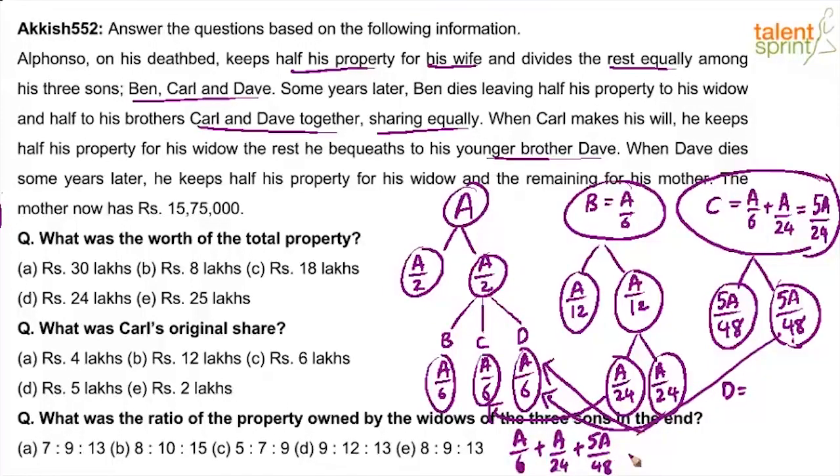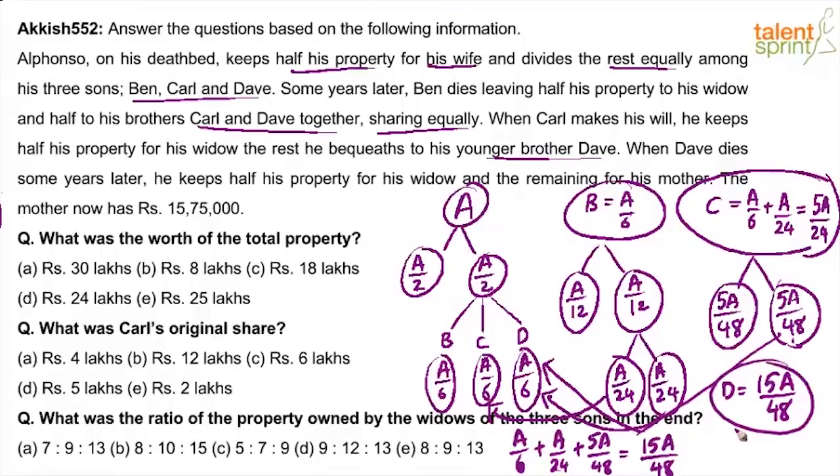Right? So what is the total that Dave will have? He'll have 48 as the LCM, right? 48 is the LCM, so this goes 8 times, this goes 2 times. 8 plus 2, 10. 10 plus 5 is 15. 15a by 48. Right? So this is the total of Dave, 15a by 48.